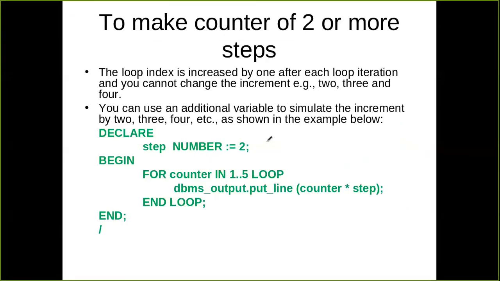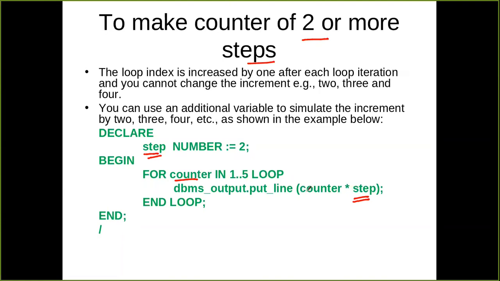So to make the counter move 2 or more steps, because sometimes we need to increment the counter by 2, sometimes by 3 or decrement by 3, we need to use some extra variable. For example, I am creating a step variable here. In this case, my counter will be automatically incremented by 1, but I can multiply the counter with my step value to simulate steps of 2 or 3 or more.